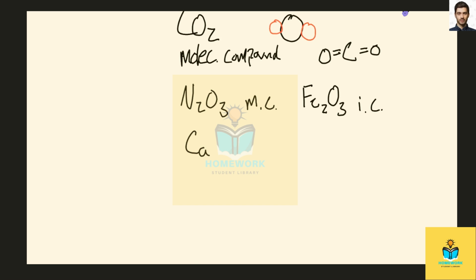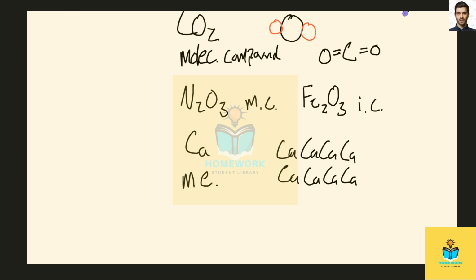So calcium is just a solid metal, right? So it's like a bunch of calcium atoms floating around in a solid, right? But you'll note only calcium is present, right? It's forming a large network, so this is a molecular element.